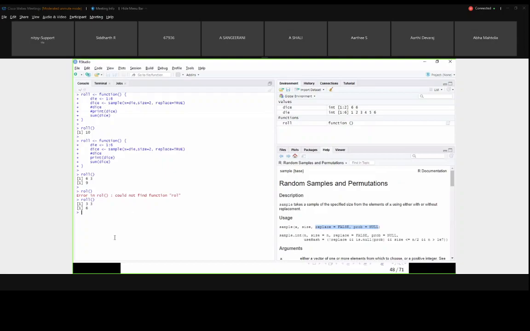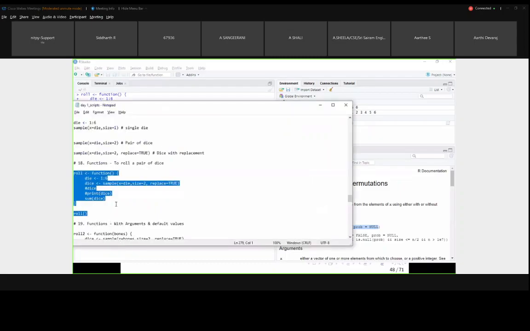Okay. So everyone can simulate the die, right? Okay. Then we will move on to the next part.